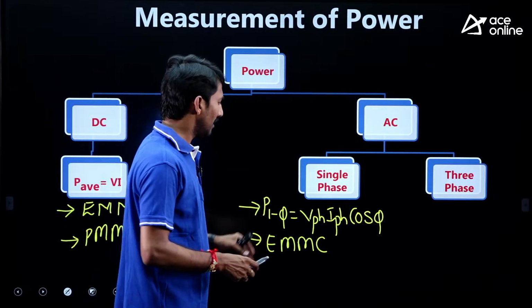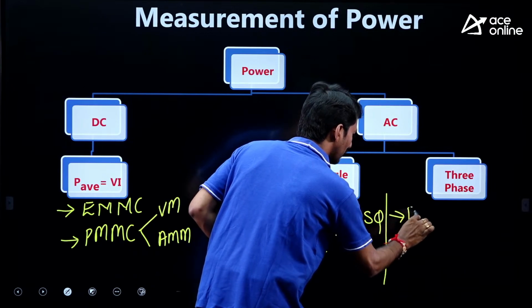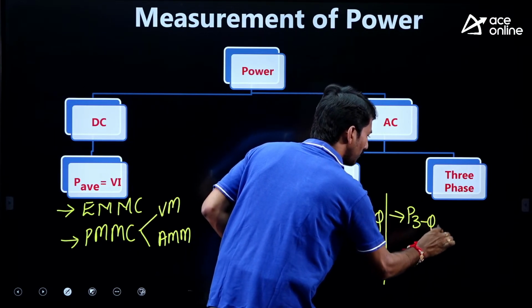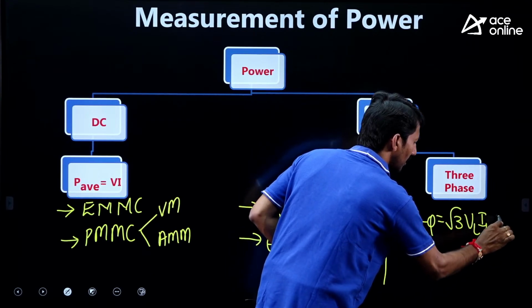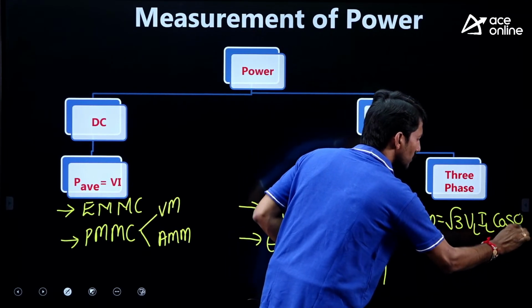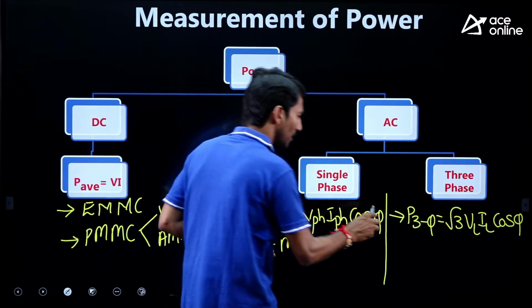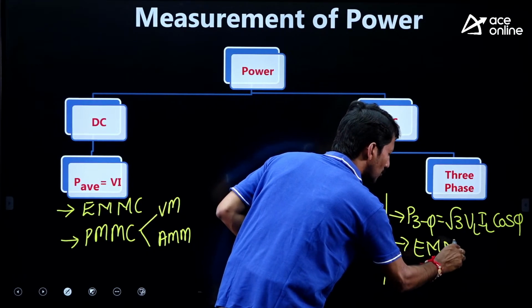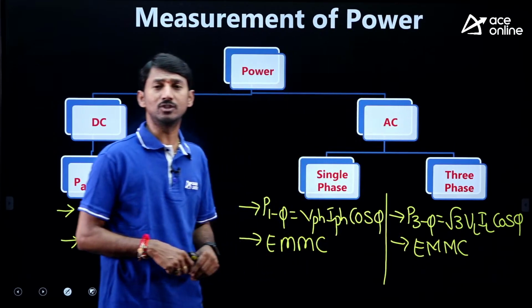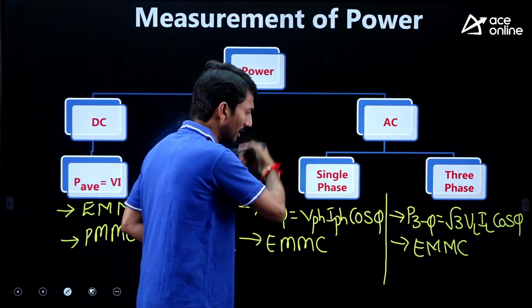After that, 3-phase power measurement. Power for 3-phase is equal to root 3 VL IL cos phi. For this also we can use an EMMC instrument to measure the corresponding power. This is a simple introduction.